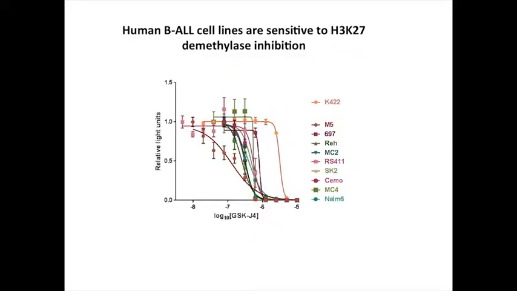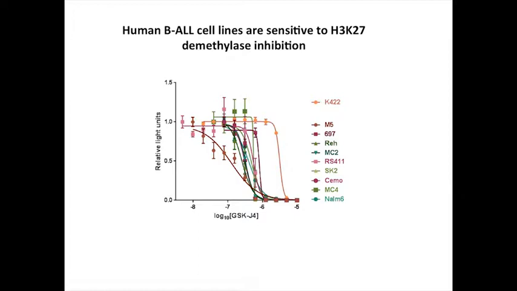Now we want to treat patients. So these H3K27 demethylase inhibitors are not great drugs. None of them can be given in vivo, even in a mouse yet, because they're eaten up by plasma esterases, and the ester group is necessary to get into cells. But in vitro, this is a whole collection of human ALL cell lines, and they're all sensitive at less than micromolar sensitivity. Some are more sensitive than others. There are unfortunately no Down syndrome cell lines, so we can't really prove our hypothesis there. For what it's worth, we threw in a diffuse large B-cell lymphoma, Karpas 422, that has an EZH2 activating mutation, as a negative control. And at least for what it's worth, that was the least sensitive. It seemed shifted to the right in comparison.